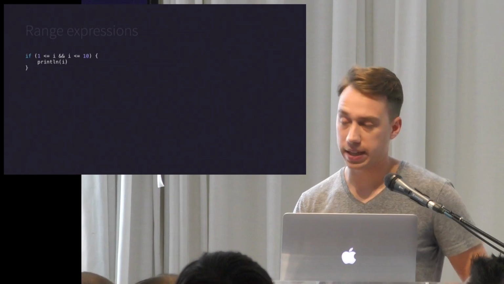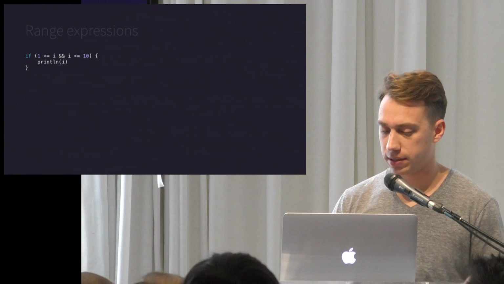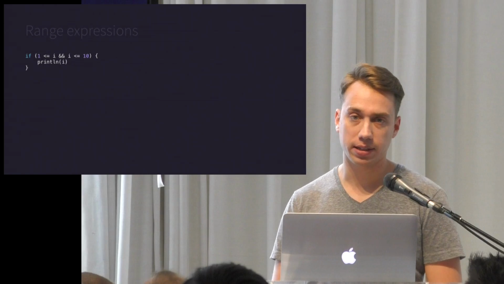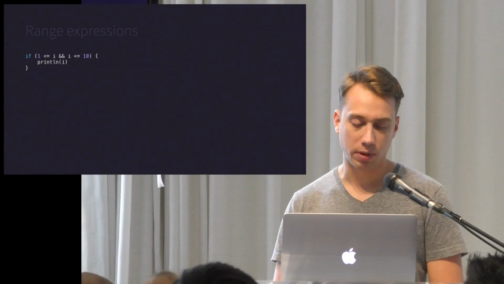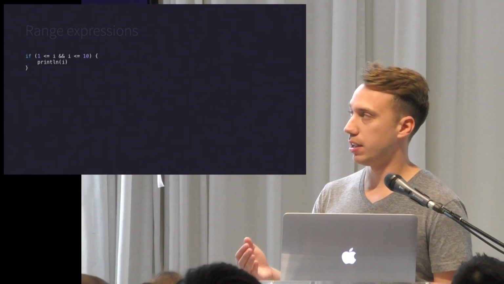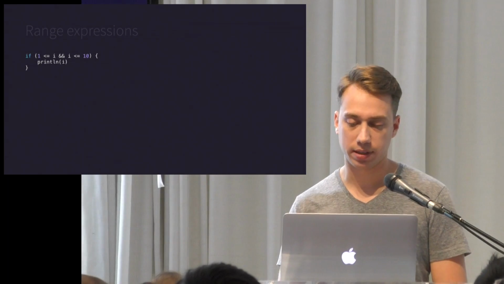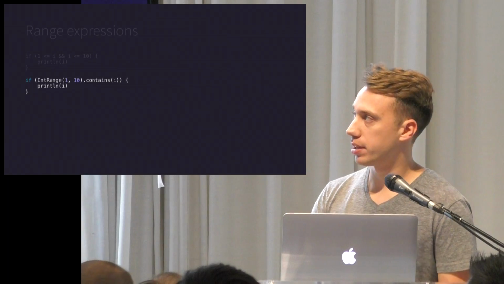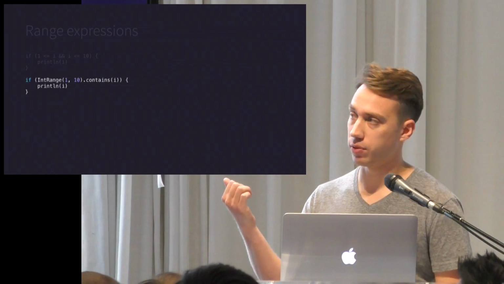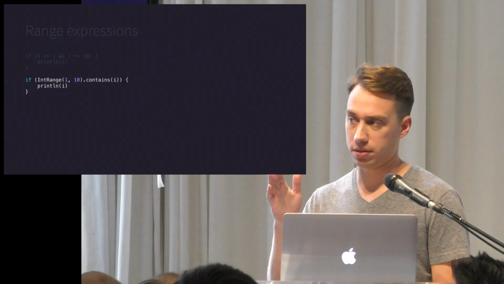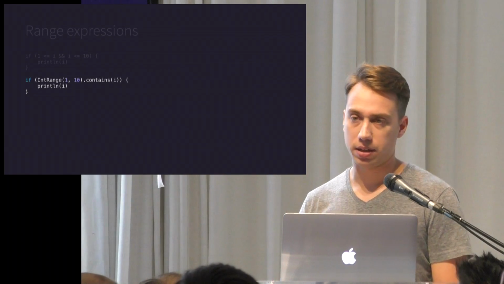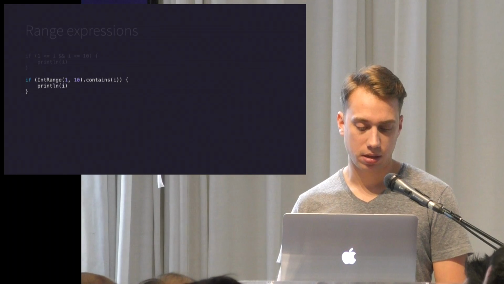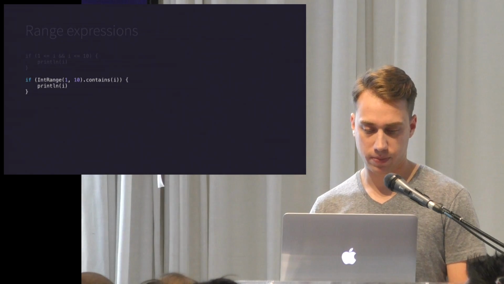So here's an expression saying that if I is greater than or equal to 1 and less than or equal to 10, then we print it. But what we're really checking is if it's in this range of 1 to 10. And instead we can use a construct that's already created for us called an IntRange. We pass in the range of 1 to 10, and then there's a contains function that we can call to see if it's in that range. And if it is, we print I.